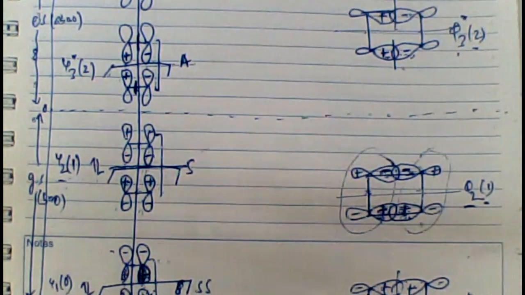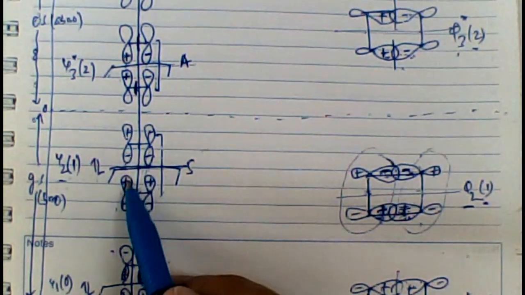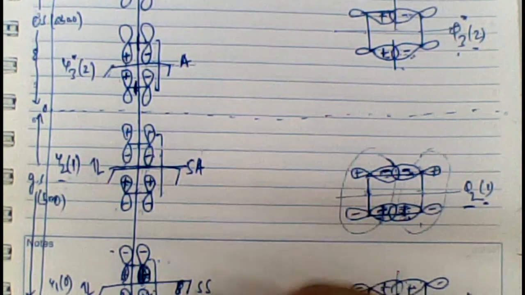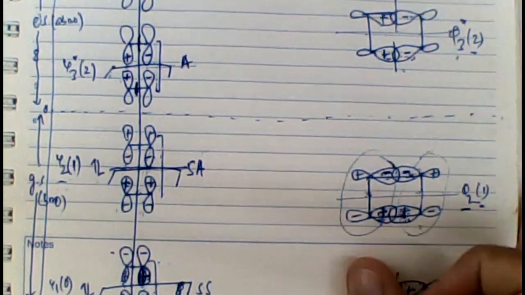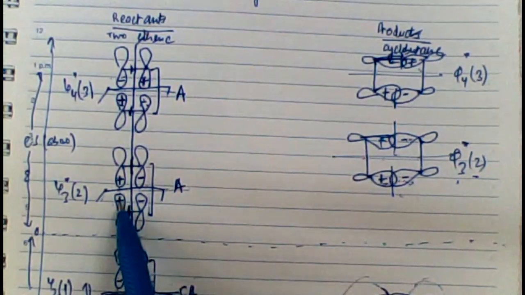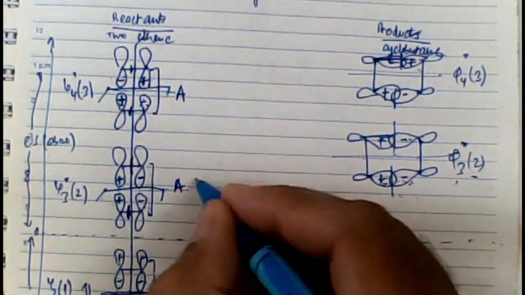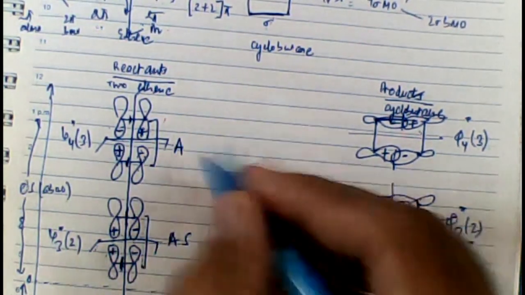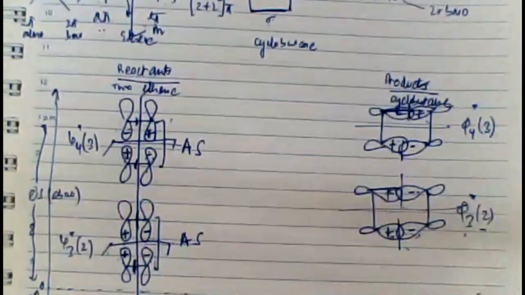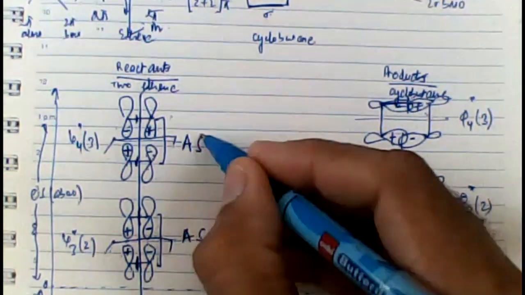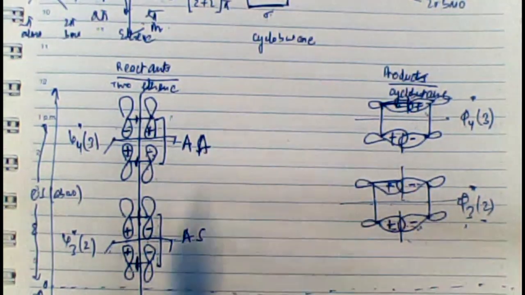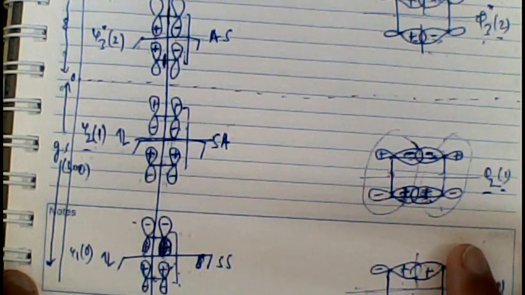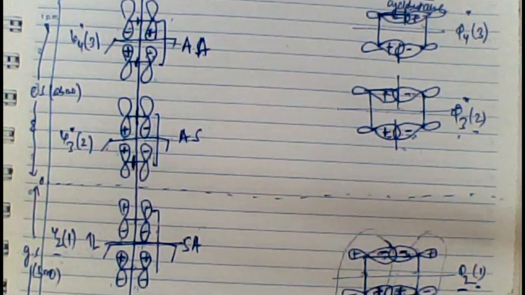Here positive is facing positive, negative is facing negative, therefore it is symmetric. Here positive is facing negative, positive is facing positive, therefore it is symmetric. Here positive is facing negative, positive is facing negative, therefore it is antisymmetric. So I've classified these four orbitals as SS, SA, AS and AA, depending upon the two mirror planes. First S and A corresponds to the first symmetry operation, the second S and A corresponds to the second symmetry operation.